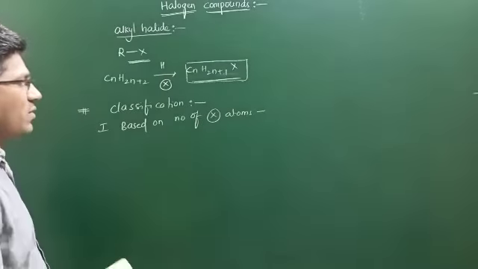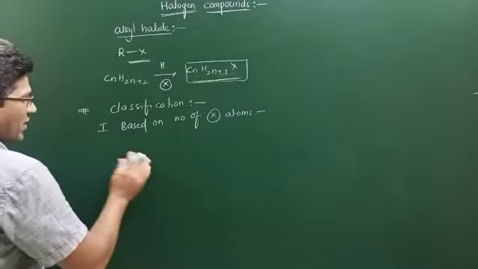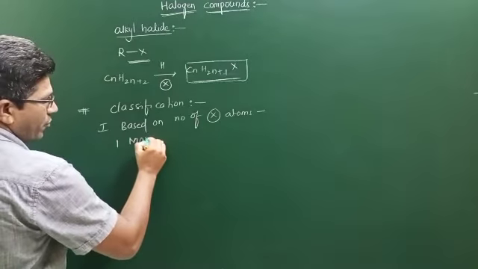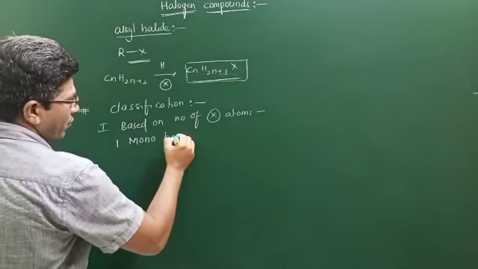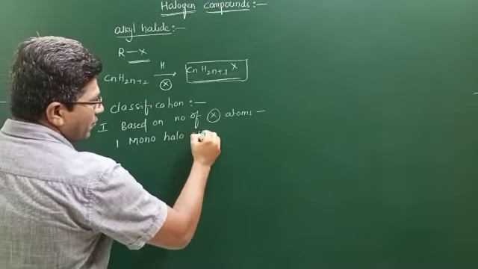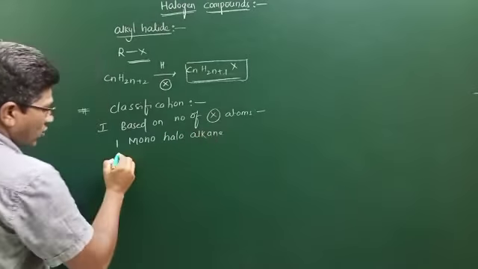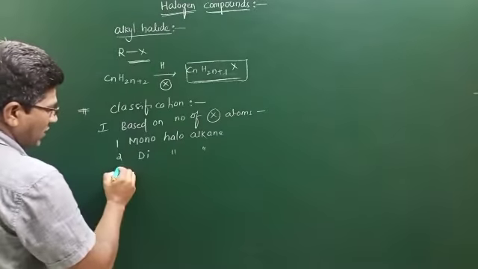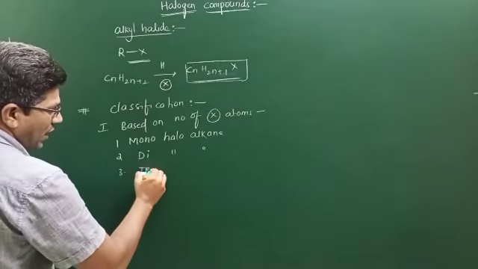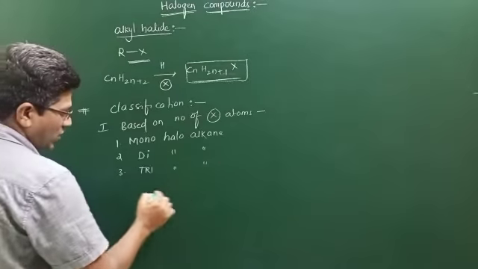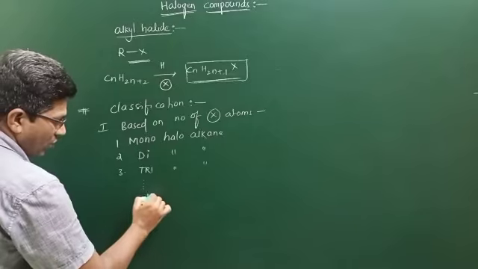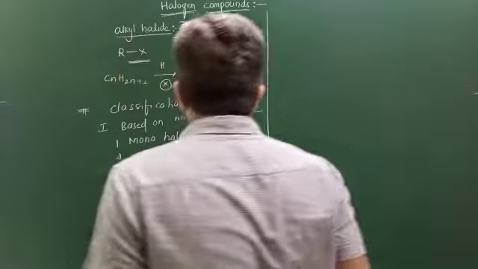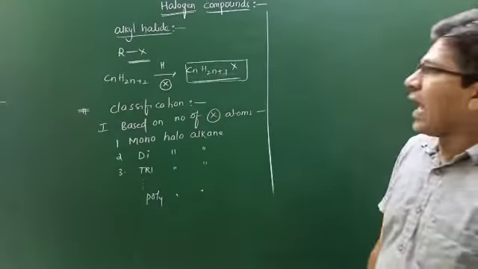Two halogens, dihaloalkane. Three, trihaloalkane, and so on, polyhaloalkanes. So this is based on what? The number of halogen atoms.